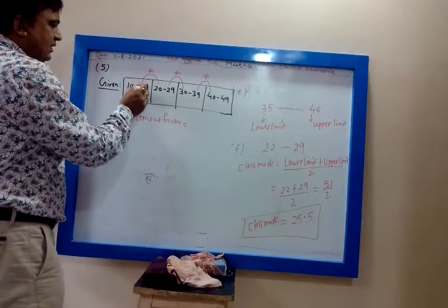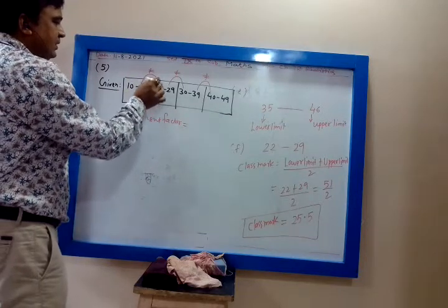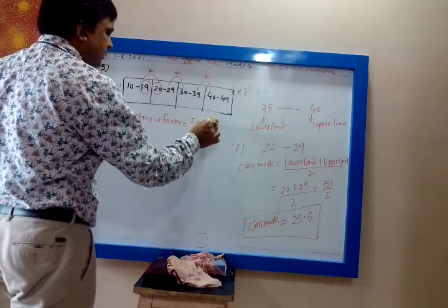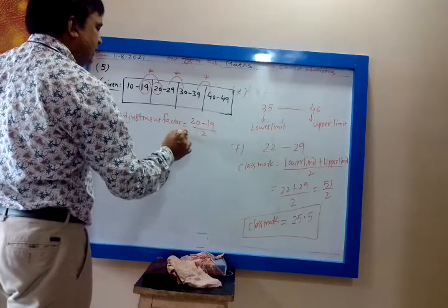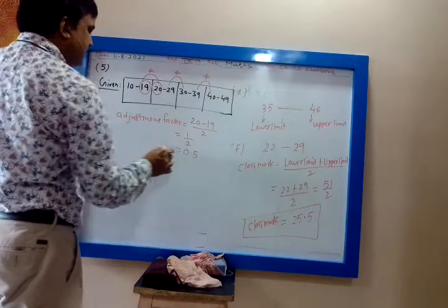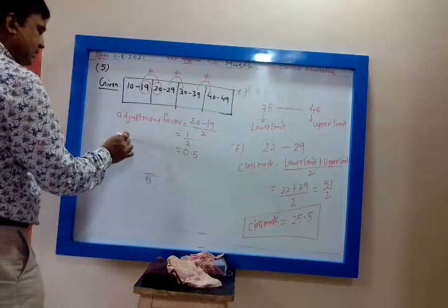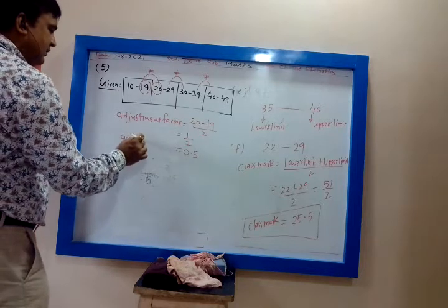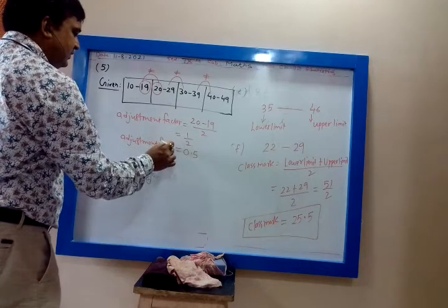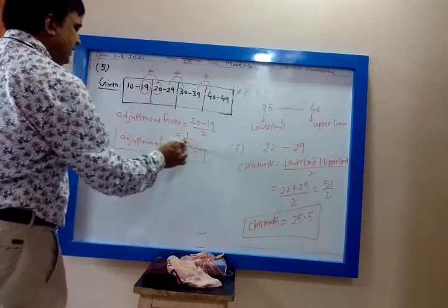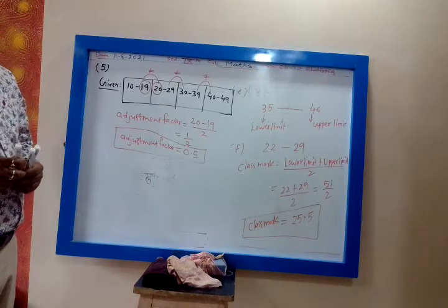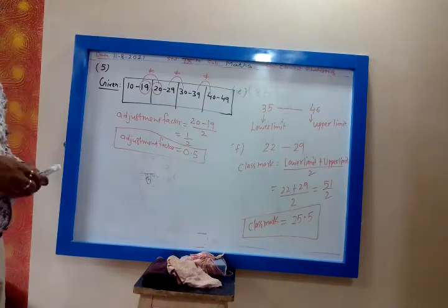Consider 19 and 20. Take the difference: 20 minus 19, divided by 2. That is 1 by 2, that is 0.5. So my adjustment factor is 0.5. Now this adjustment factor we subtract from the lower limit and add to the upper limit.